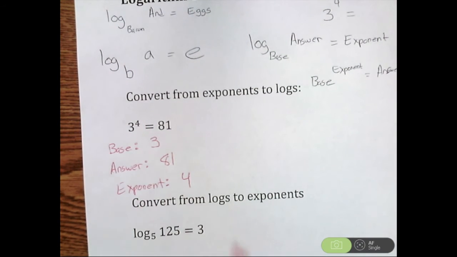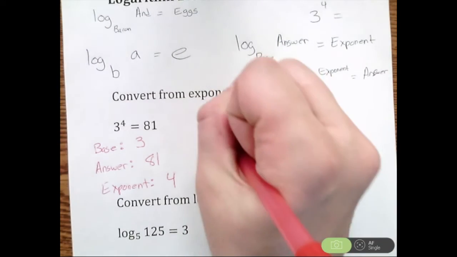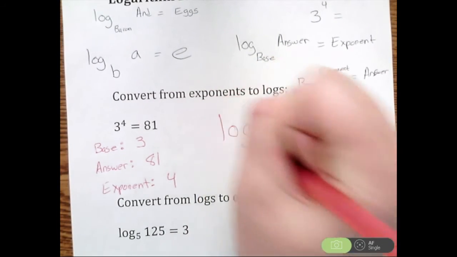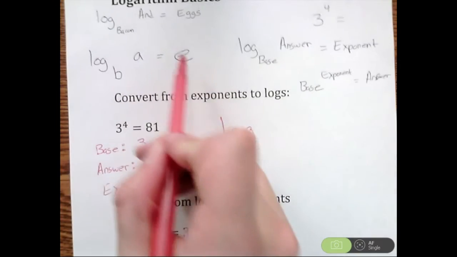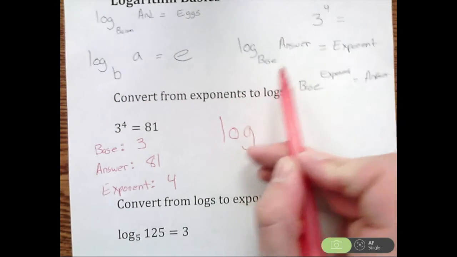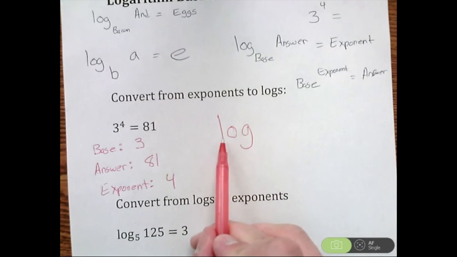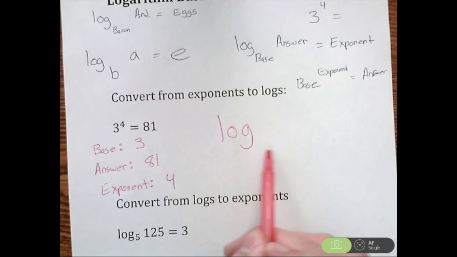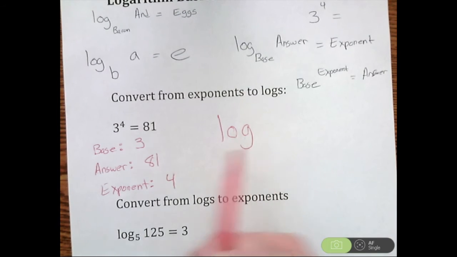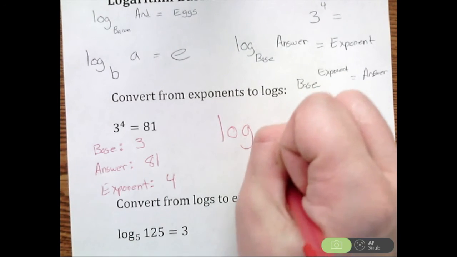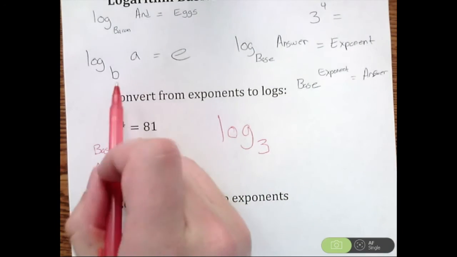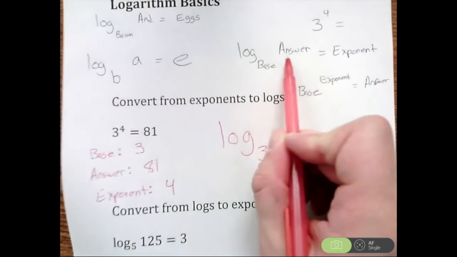If I'm in exponential form and I want to go to log form, again, think of BAE, or bacon and eggs. Base, answer, exponent. The first thing I need is log, and I put a subscript, which means I put it below, my base. My base is 3. Going back to this, the next thing is your answer.